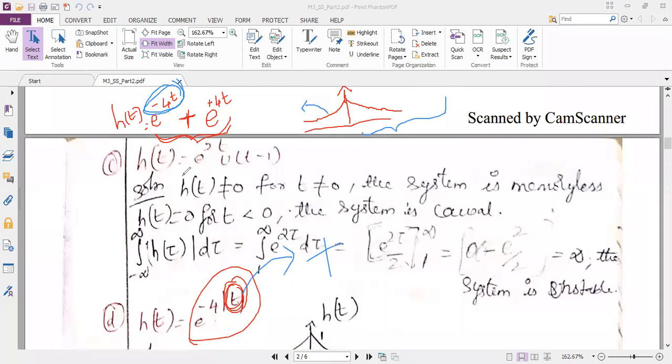So for positive values of t, I am getting the exponentially decreasing curve. Then when I substitute t as minus, you have to take the negative side of the x-axis. So when I substituted minus, I got e power plus 4t. So e power plus 4t means I know the graph is an increasing graph. Is it clear now?